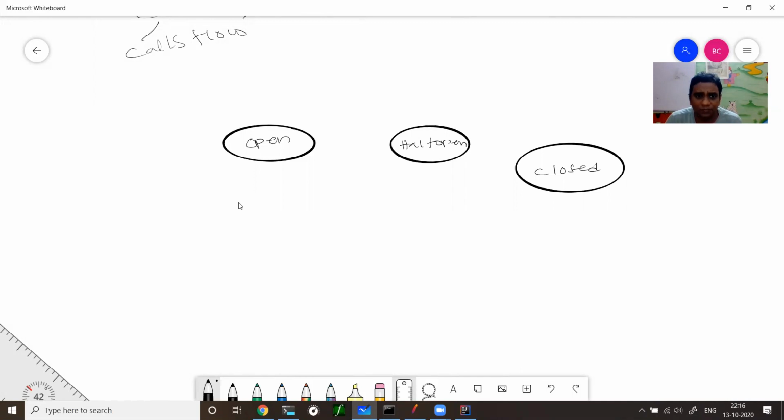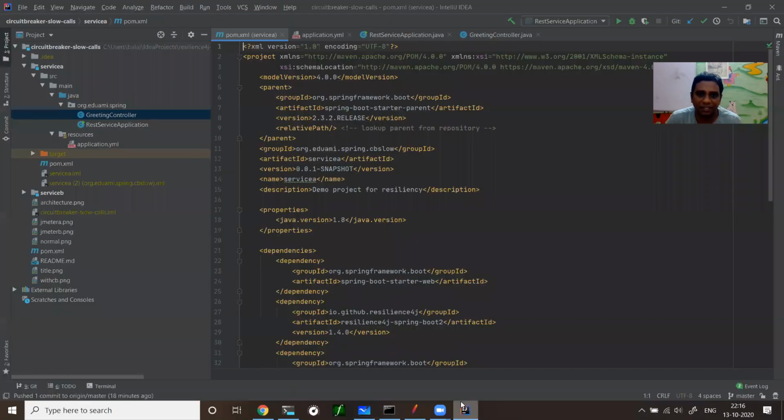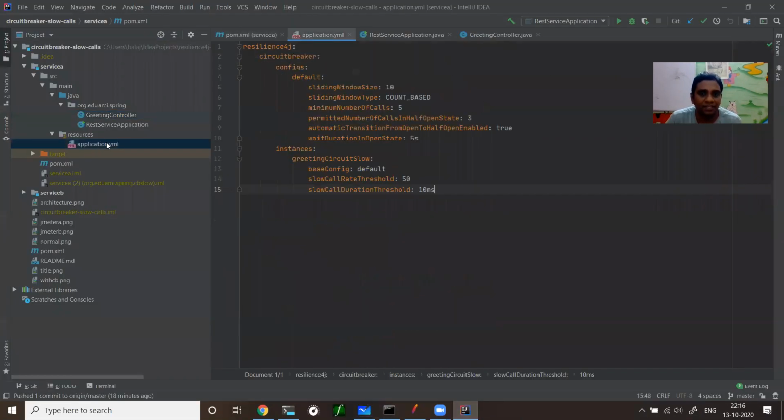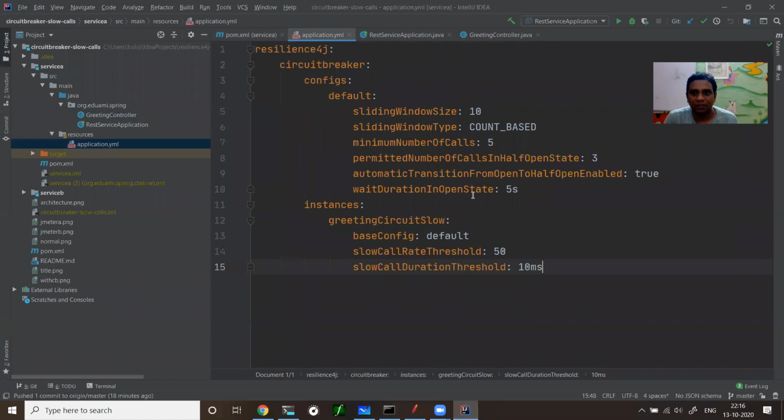Now I'll share the configurations, then you will understand. These are the configurations you need to pay attention to. Mainly I'm using the sliding window type.